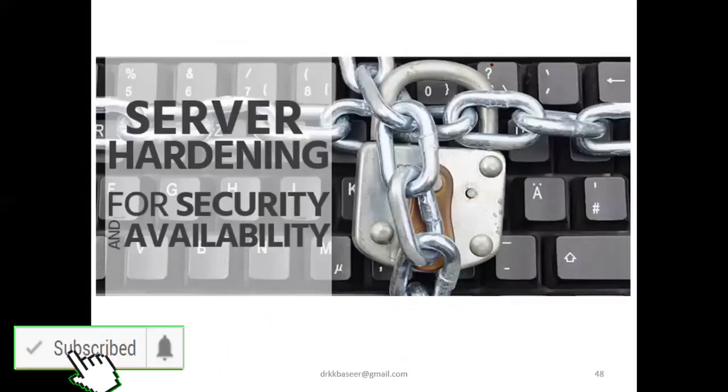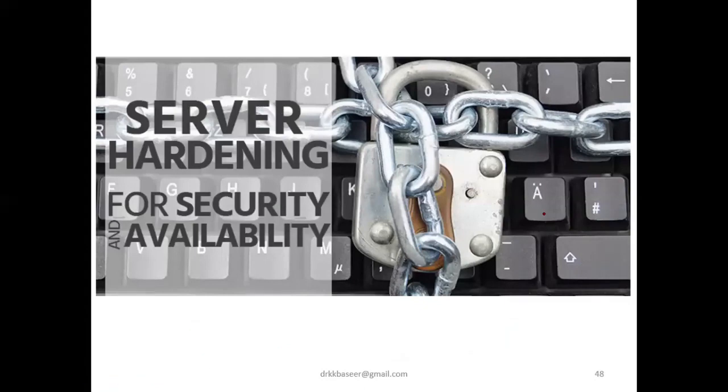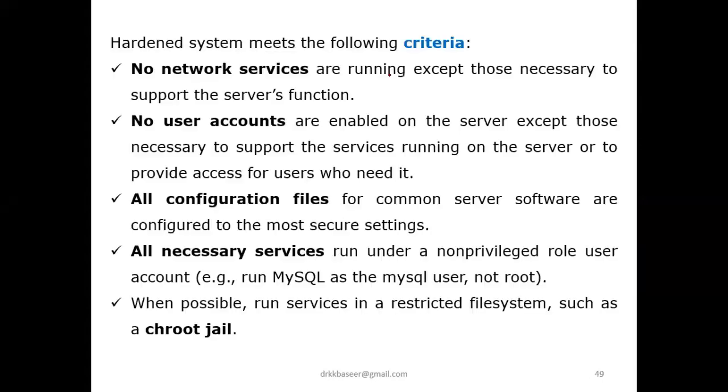There is another figure where you are giving input; maybe a hacker or attacker can give the input through the keyboard. So how the server hardening is done is with a larger number of chains. This is 1, 2, 3, 4, providing different locks, so giving more security. The figure shows that there is already a lock, so security is there. Again on top of that, providing some more chain locks. Again this is a lock. So more chains means more security it is going to provide.